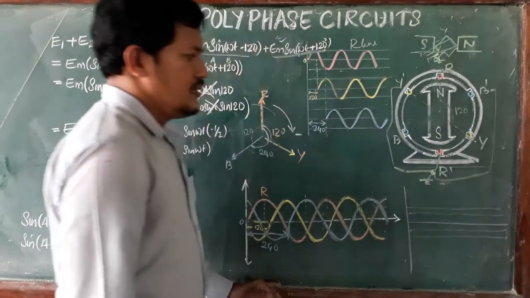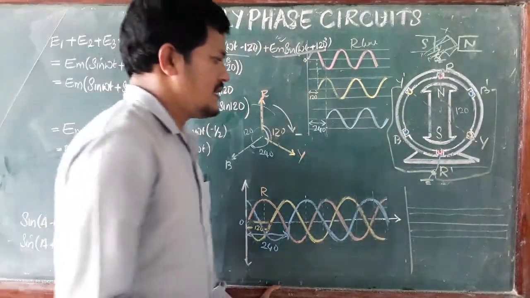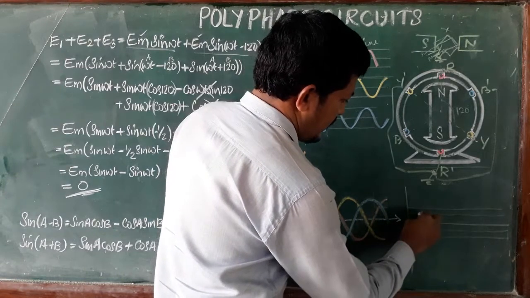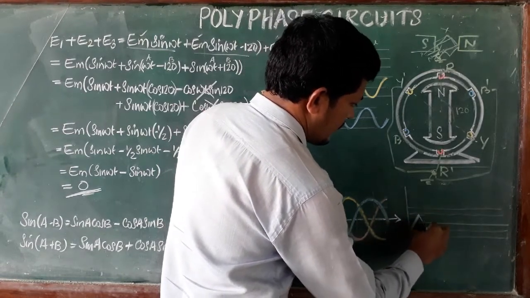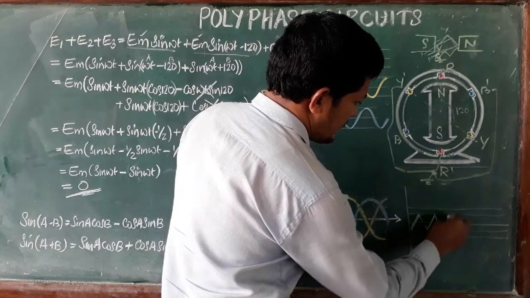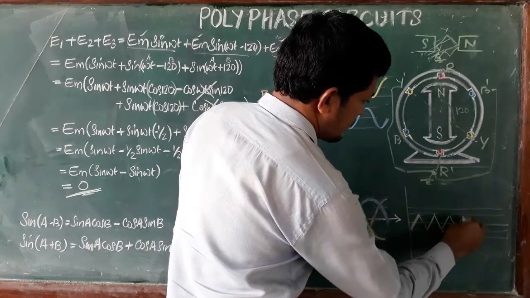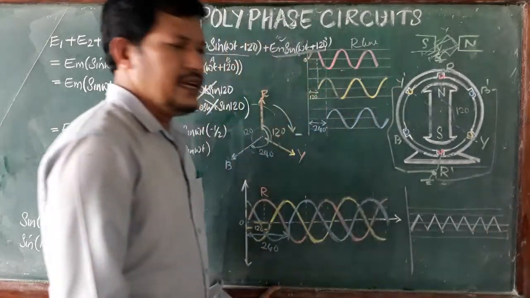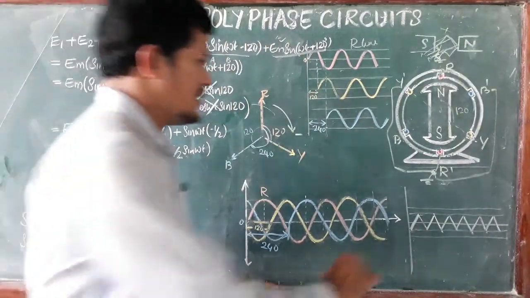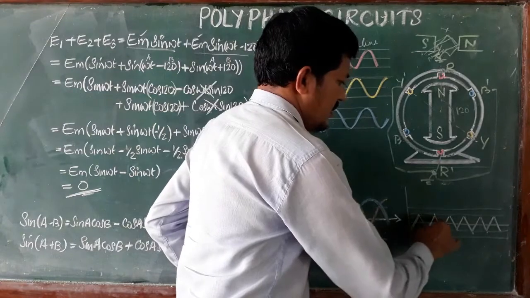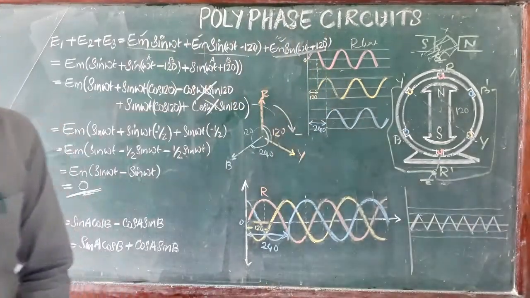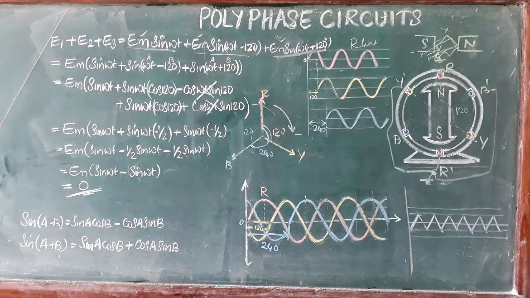Like this, 5 lines are required. In the middle two lines, draw a triangle shape, an equilateral triangle. With the same distance we will get very nice waveforms. First one is R phase, then Y, then B.